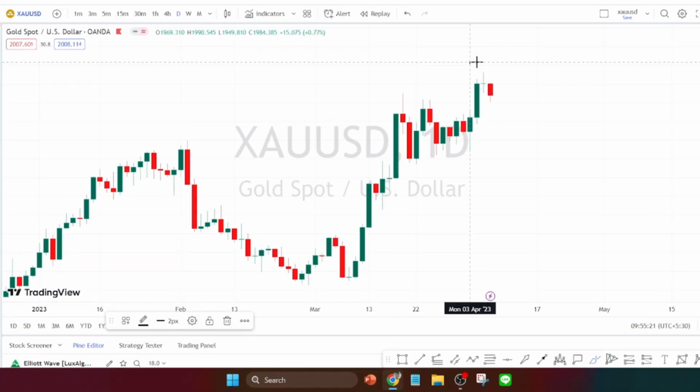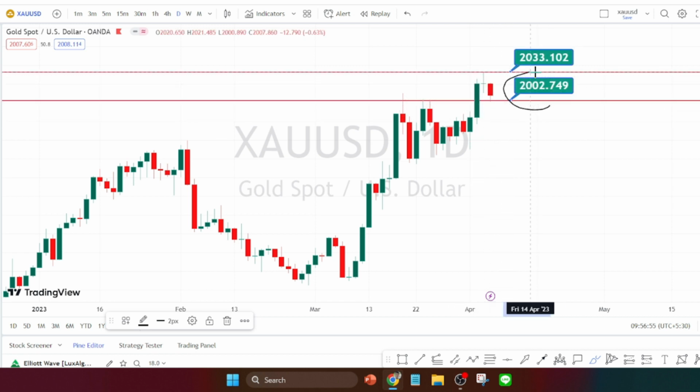Similarly, when we look at the daily candlestick formation in gold US dollar, we can notice that it has formed an indecision candle, and it has also started forming a bearish side retracement, a red color candle. Still, it has not broken the previous green candle's low, so the trend reversal has not started. But we can see that the price has taken support on the previous high, which is now acting as support for the current bearish candle. It has to break this support level in order to start its bearish side retracement. Otherwise, it has to break the previous high, which is around 2033, in order to continue its bullish trend in the daily time frame.